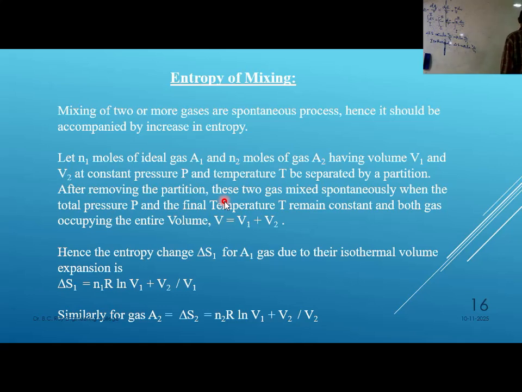Now, for container 1, delta S1 equals n1 R ln of final over initial, which is V1 plus V2 divided by V1. For gas 1, for container 1, and then for the other one.